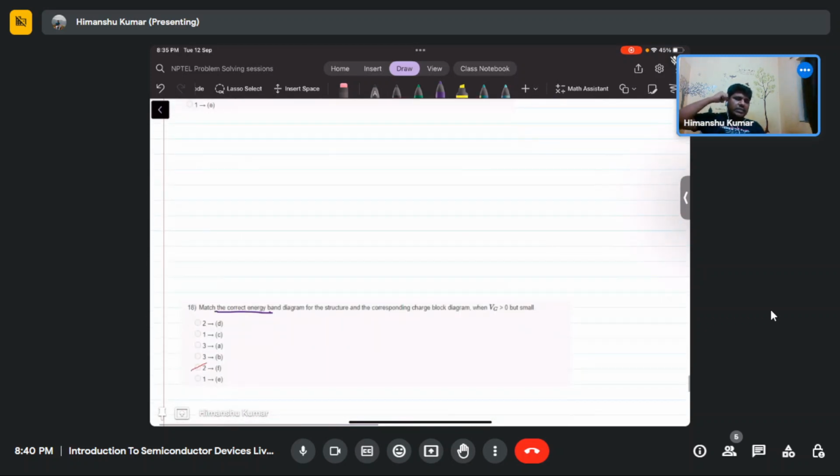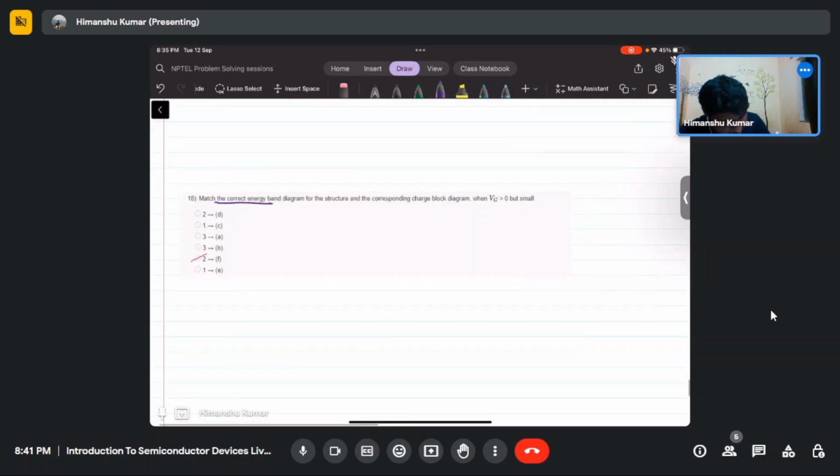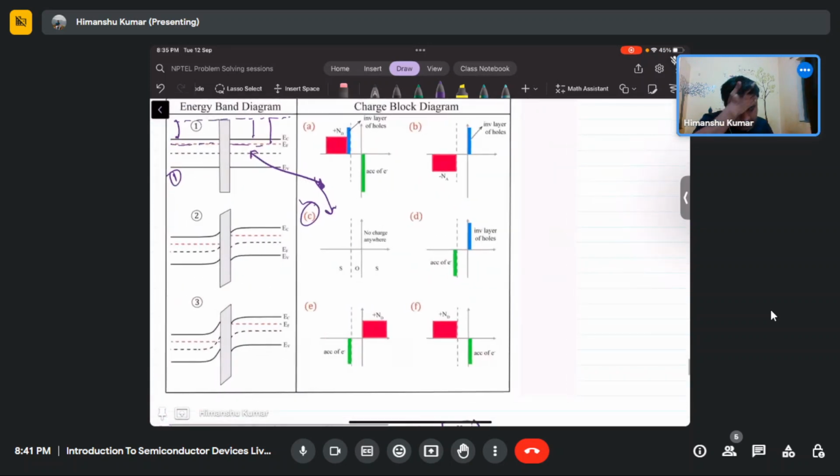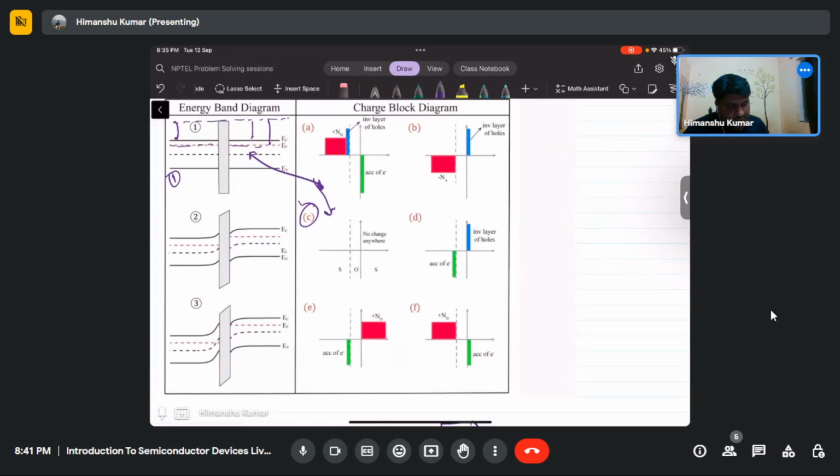Let's move to the same problem, the next different question. Same problem statement. Match the correct energy band diagram for the structure corresponding to the charge block diagram when Vg is greater than 0 but small. Okay, so now let's see.